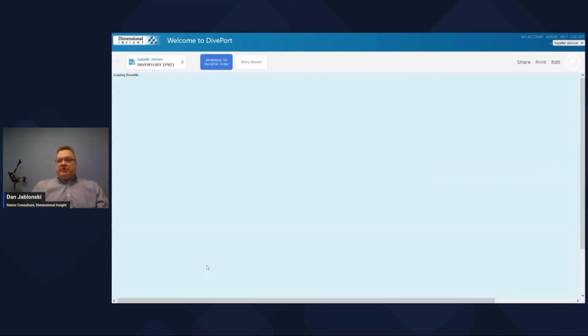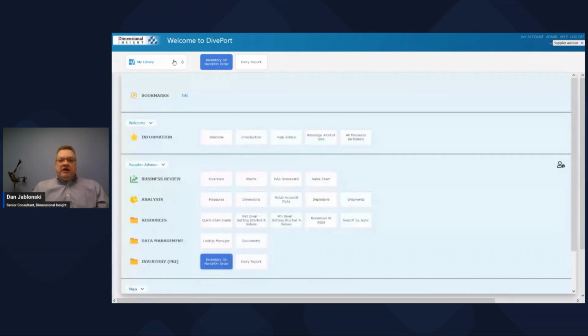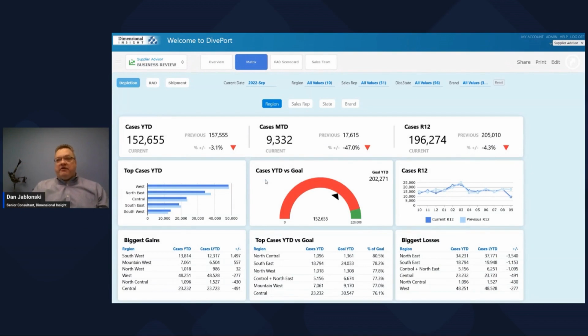And when I click on that, it'll load like anything else in Diveport, but it's doing some extra work to seamlessly authenticate to Power BI in the Microsoft Cloud and get me my pre-existing inventory report. I can interact with that like I do with Power BI, and then I can return to any other page in the Diveport environment. Everything is just in one place.